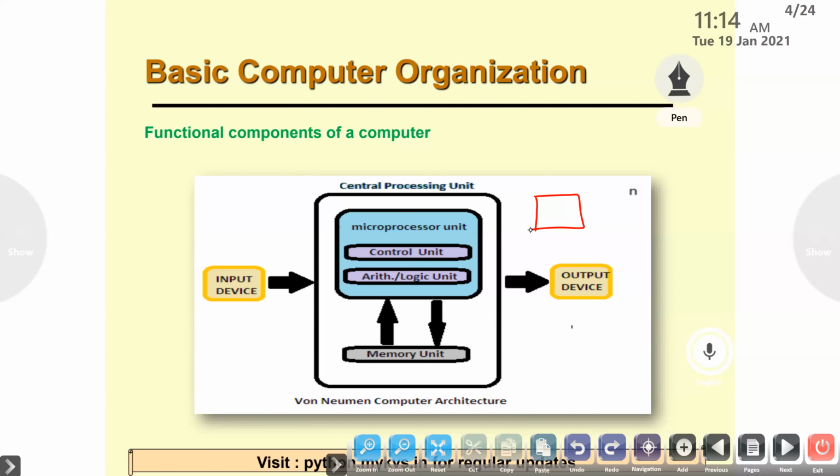ALU and CU. This architecture is developed by this person, right? It's known with this name, von Neumann computer architecture.